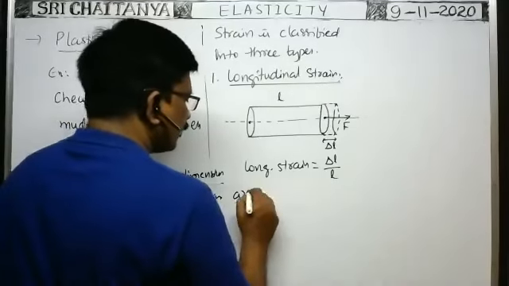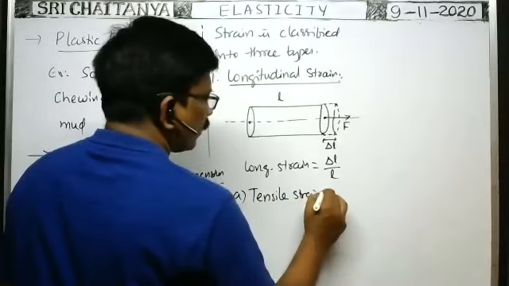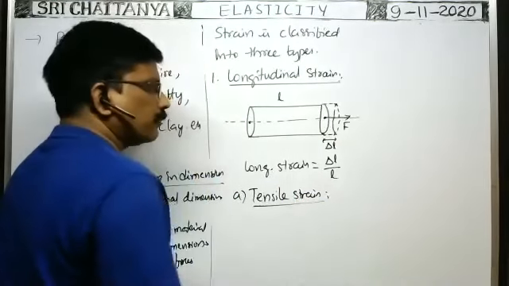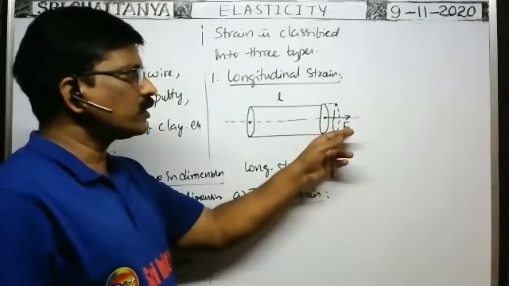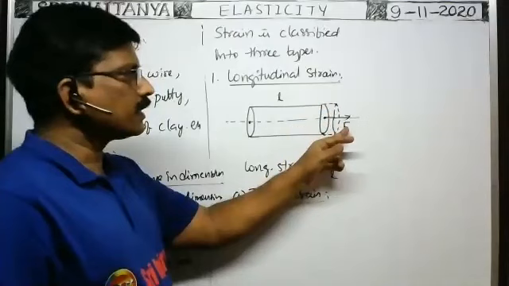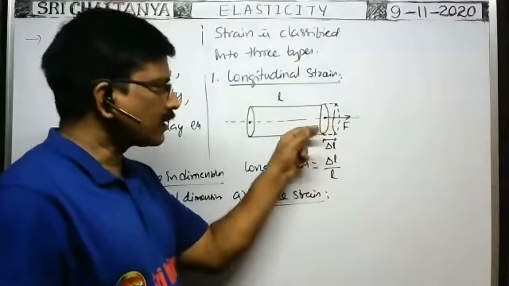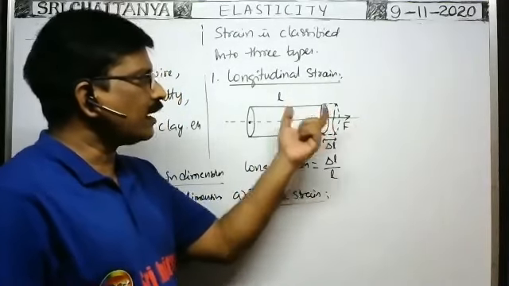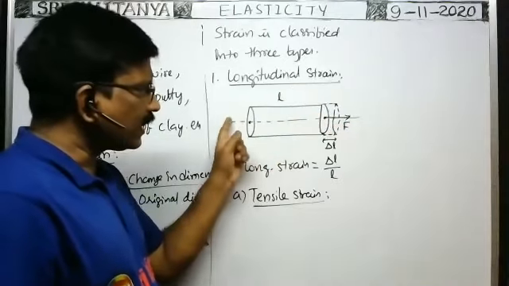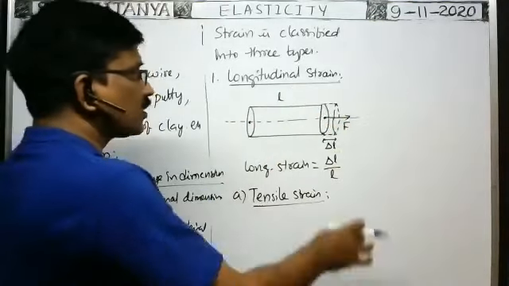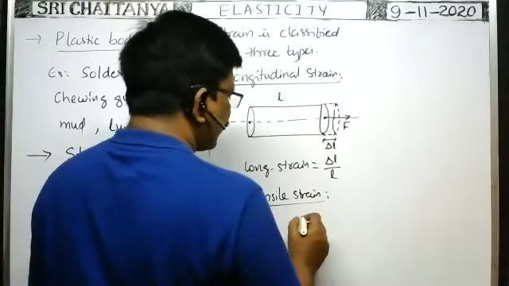In this, the first one is tensile strain. The formula is the same. Whenever the normal force is applied, normal deforming force means perpendicular to the cross section. When you apply the force on this cross section normal to its surface, that is called normal force. Because of this normal force, as the length of the wire increases here, the strain developed in the wire is called the tensile strain.